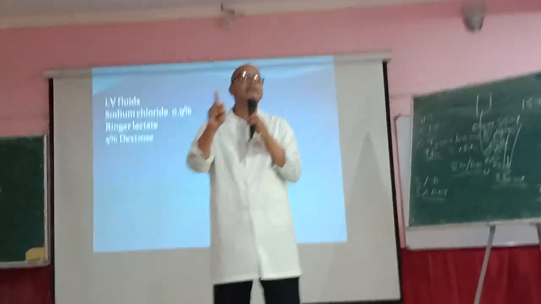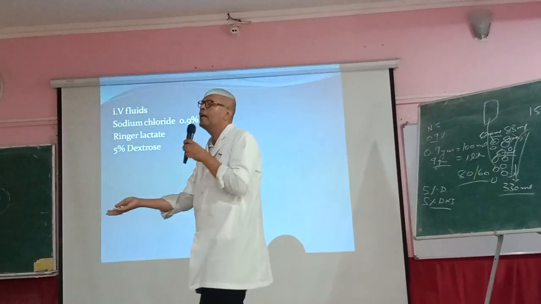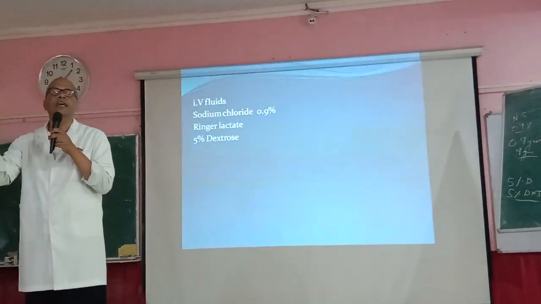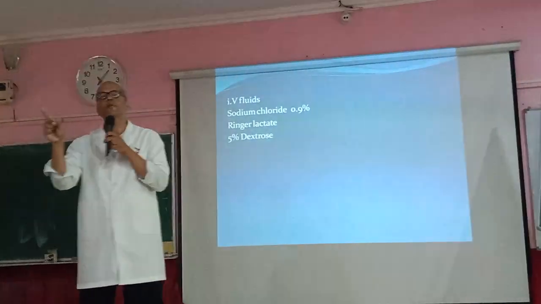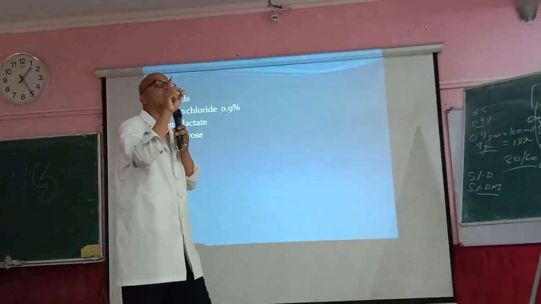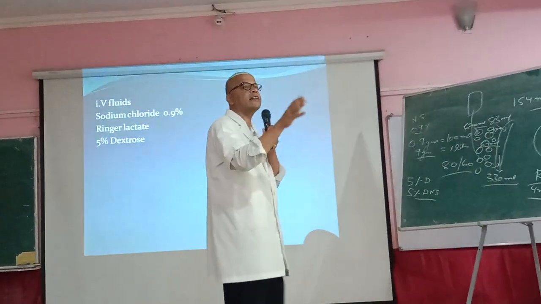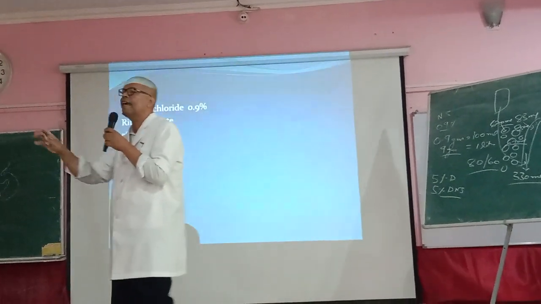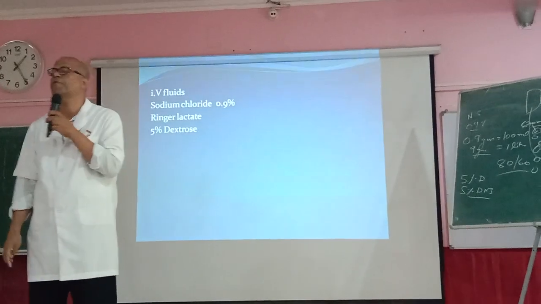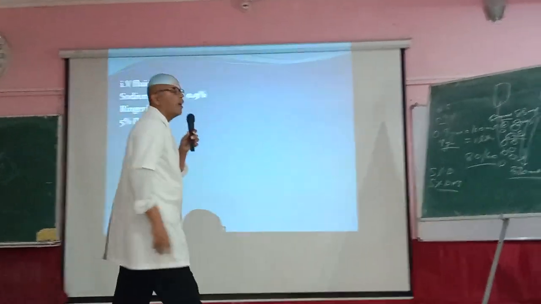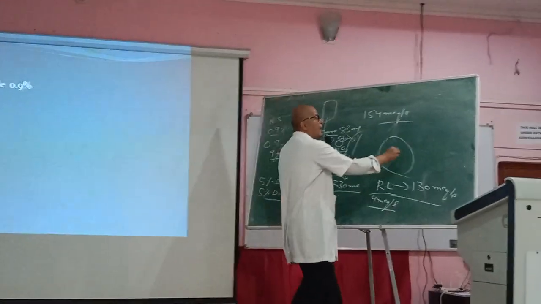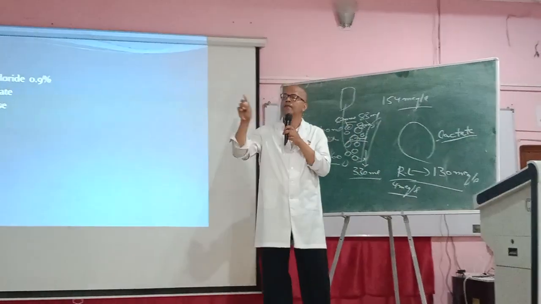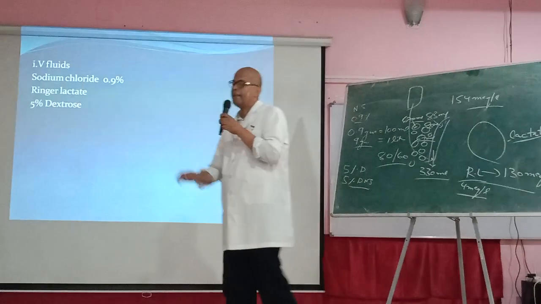If you are giving Ringer lactate, the potassium level will further increase, and the chances of hyperkalemia exist. So in hypovolemic shock, Ringer lactate is not ideal, unless the intravascular volume has been corrected by normal saline and the patient has good renal perfusion. The second thing is that Ringer lactate contains lactate, which is metabolized by the liver into bicarbonate.